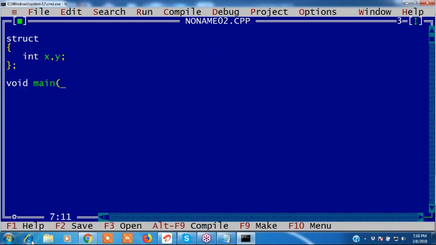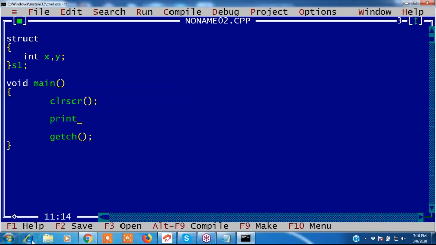Void main. Can I create local and global variables? Yesterday in class we discussed how to create local variables and global variables. If I declare s1 here, that is called a global variable. I want to print x and y values. If I print x and y, they are garbage values at first. How to print those x and y values?